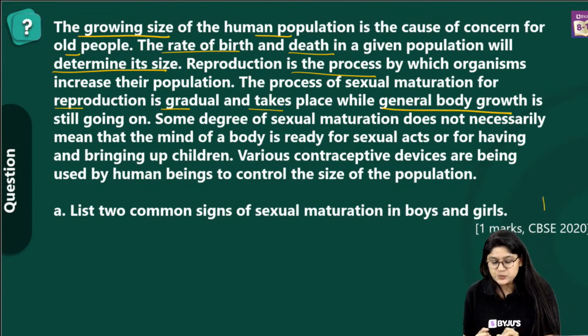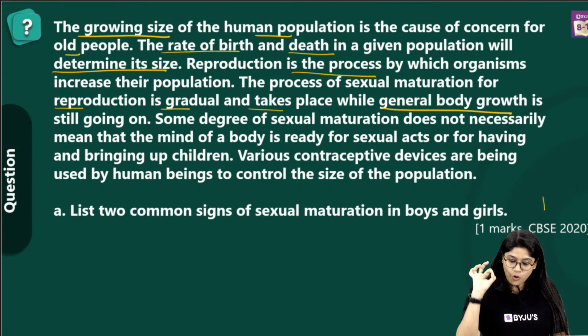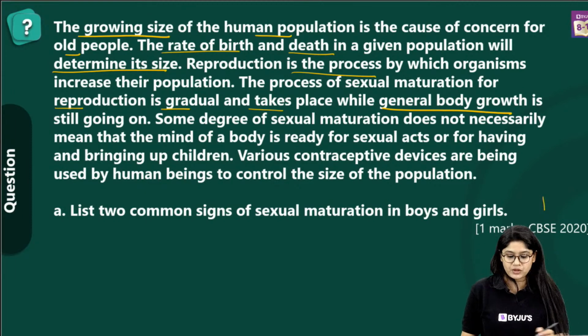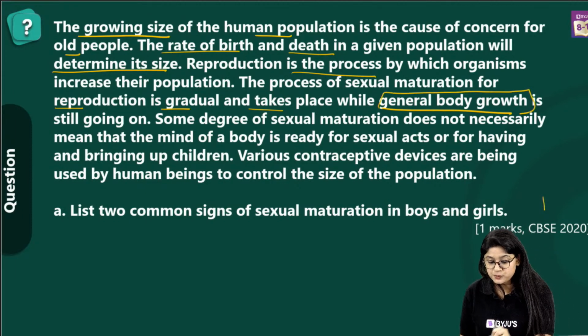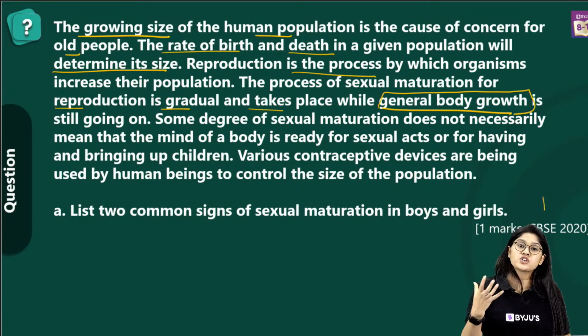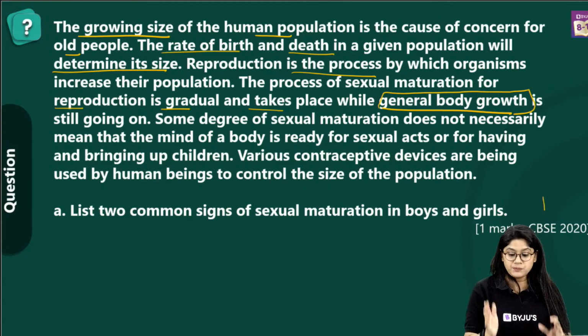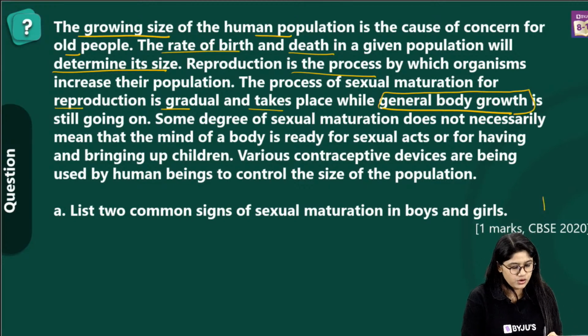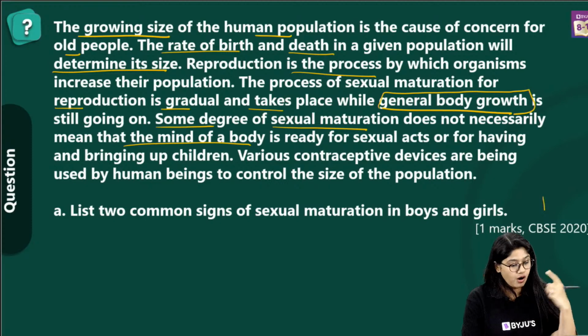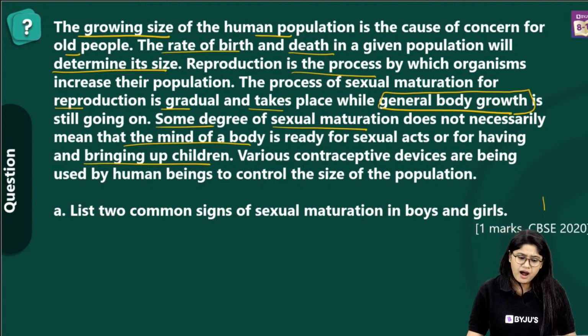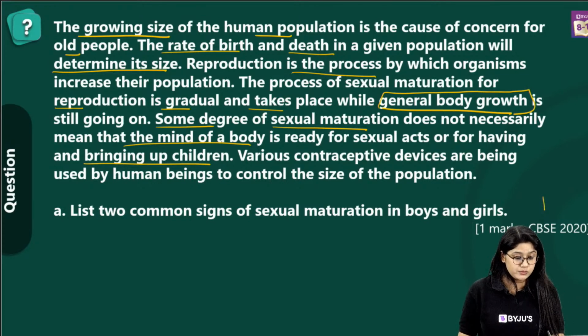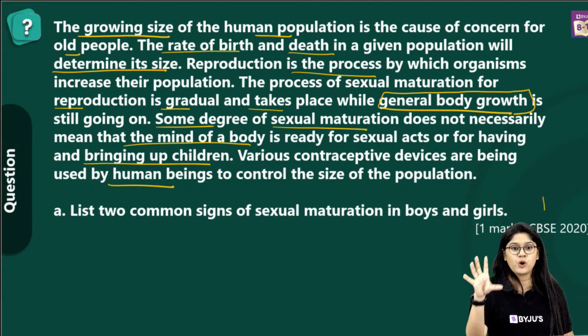So when we talk about this, we can easily point out that over here we are discussing puberty. We are discussing the reproduction process, and specifically the development that an individual will see as they are in puberty. Some degree of sexual maturation does not necessarily mean that the mind and body are ready for the sexual act or for having and bringing up a child. So various contraceptive devices are being used by human beings to control the size of the population.